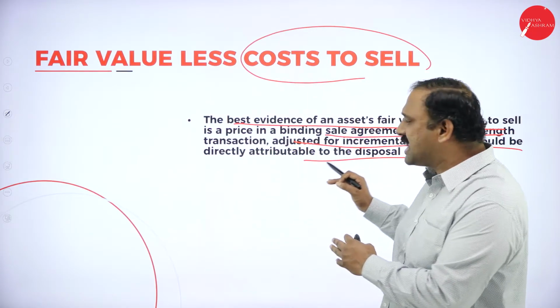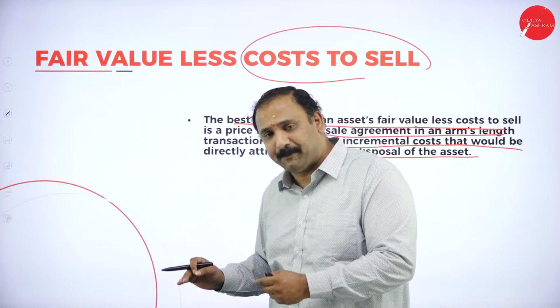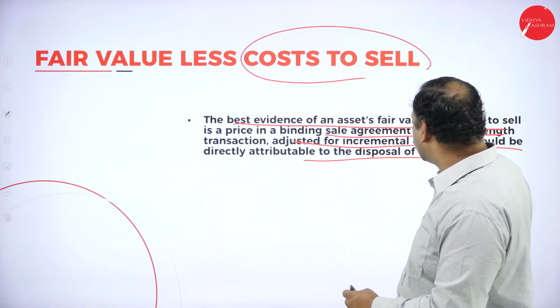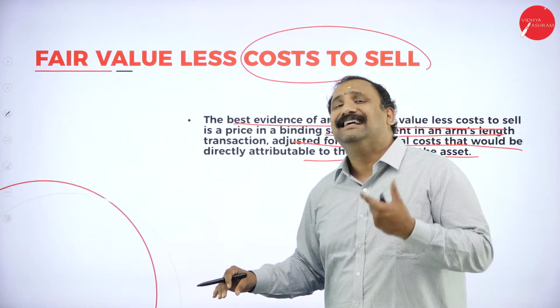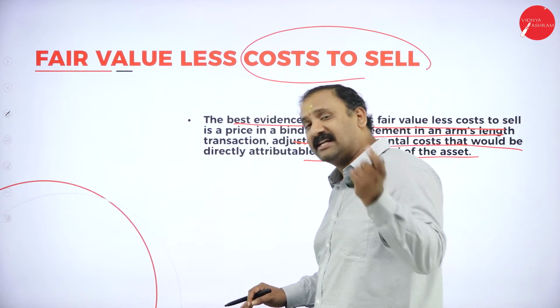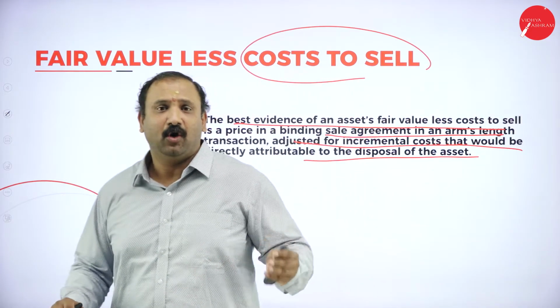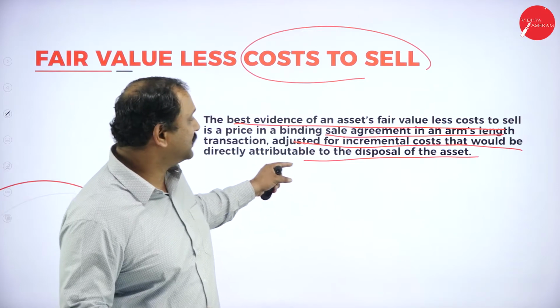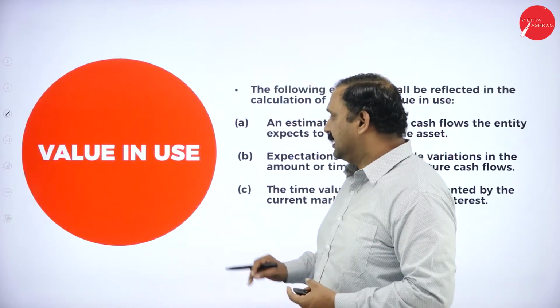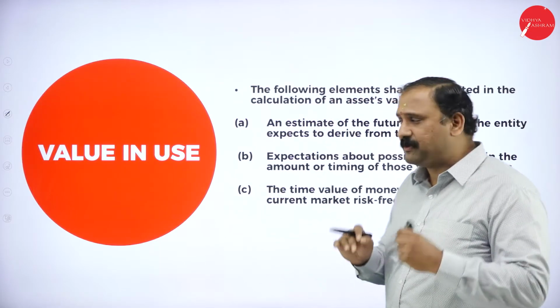Now, this transaction is something that has to happen immediately at arm's length, and that's where adjusted for incremental cost would be a direct attribution to the disposal of the asset. So if there is any incremental cost increase or something, that will again go towards the disposal value of the asset. Now, the value in use, this is very, very important.